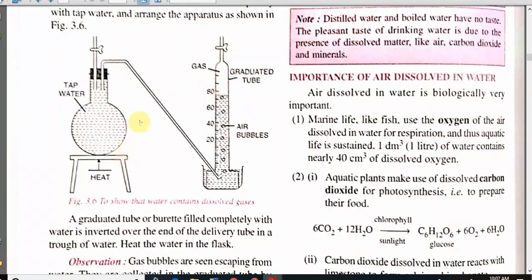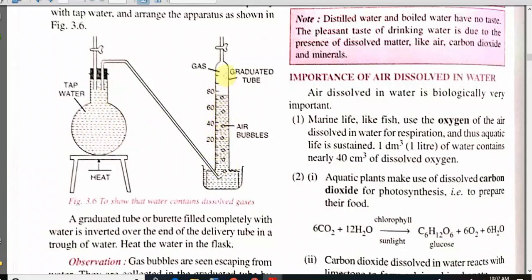A graduated tube or burette filled completely with water is inverted over the end of the delivery tube in a trough of water, and slowly start to heat this arrangement. After some time, you will see that gas bubbles are escaping from the water and they are gradually collected here. The gas is collected here.